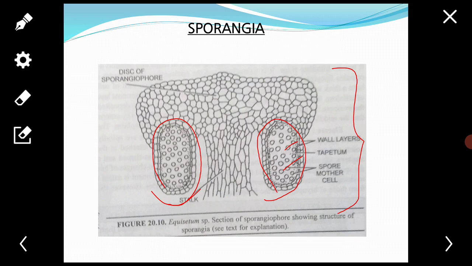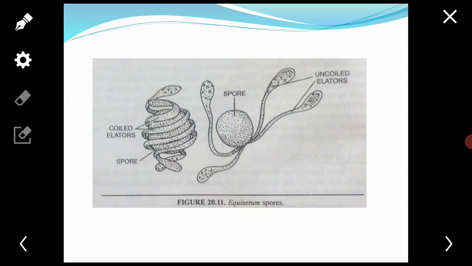by wind, entangled in clusters by means of elaters. Next, the spores.